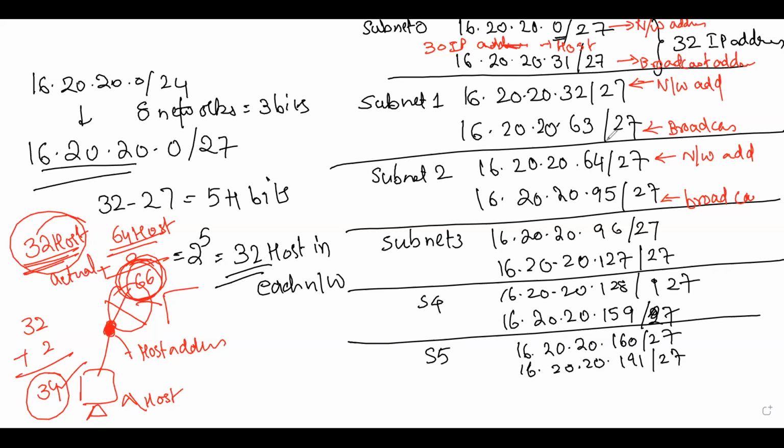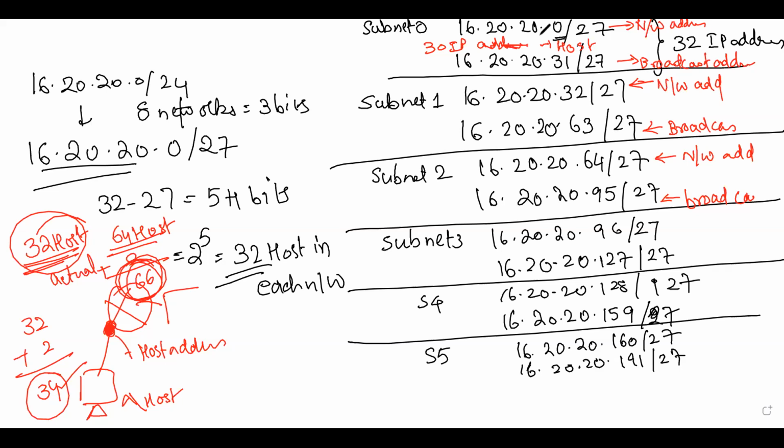They may ask you, what is the network address of the last second subnet? What is the broadcast address of the last second network? Which is the valid IP address? Because if somebody asks me whether 16.20.20.0 is an IP host address, a network address, or a broadcast address, those kinds of questions may also come, where I'm just given an IP and I'm asked whether it is a network address of the subnet, a host address of the subnet, or a broadcast address of the subnet.